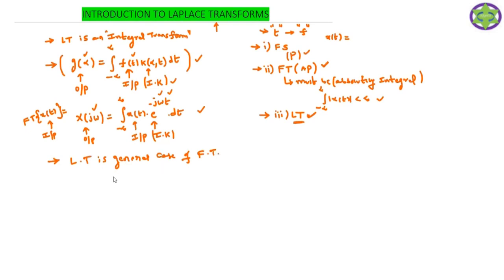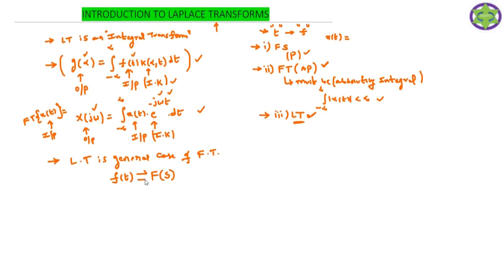So, the representation is like this. This is the signal given to you, a time domain signal. If we apply the Laplace transform to this time domain signal, it is converted into the frequency domain, which is the S domain, capital F of S. The time domain signal is small f of t, and the frequency domain signal is capital F of S.